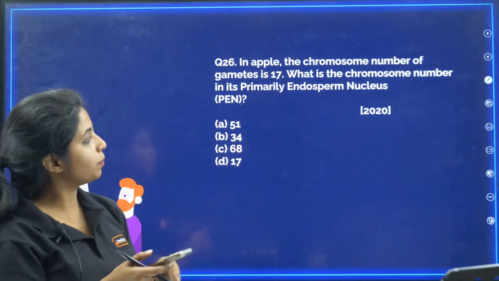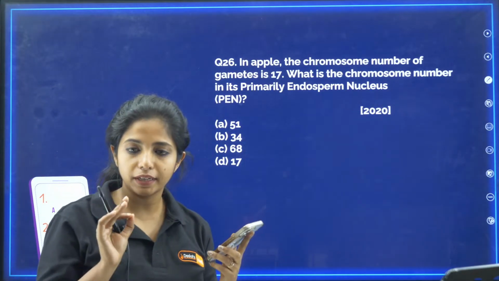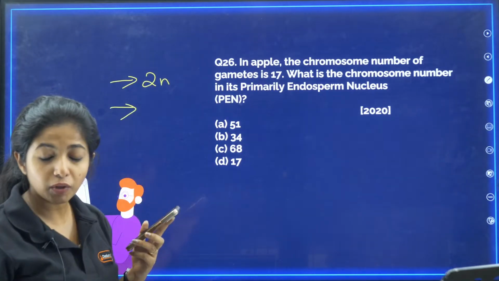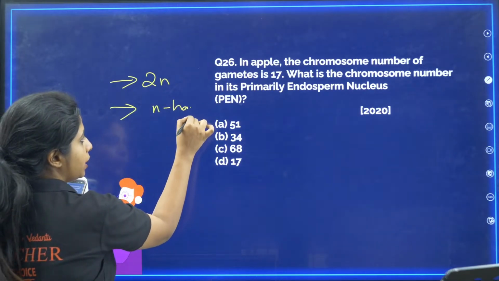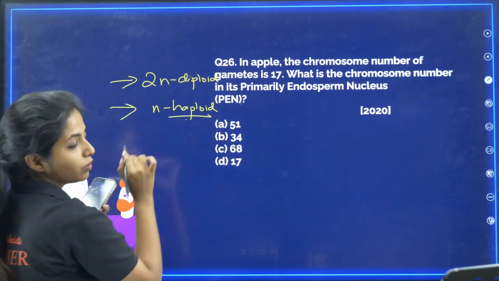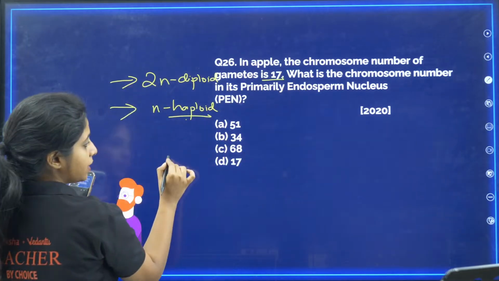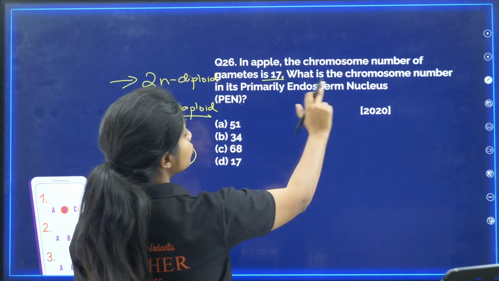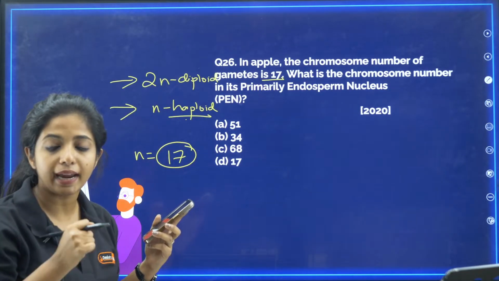So what is the chromosome number for this particular question? In the gamete, my dear children, suppose in the normal cells it is 2n. What will be the number of chromosomes in the gametes? It will be half of it. That is haploid. So this is diploid and this would be haploid. Agreed? So over here the gametes number is already mentioned, that is 17. So it is the haploid number. We've got to understand that. Now what is the chromosome number in its primary endosperm nucleus? What do you mean by primary endosperm nucleus?